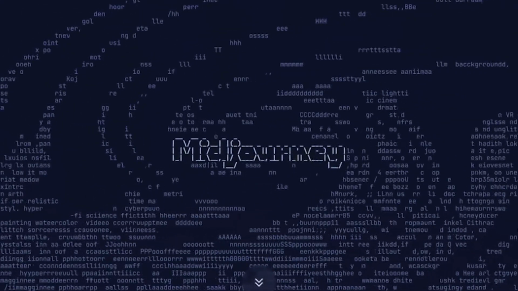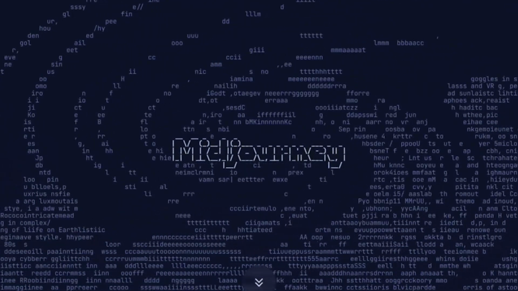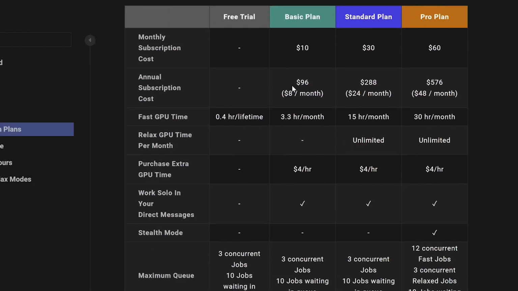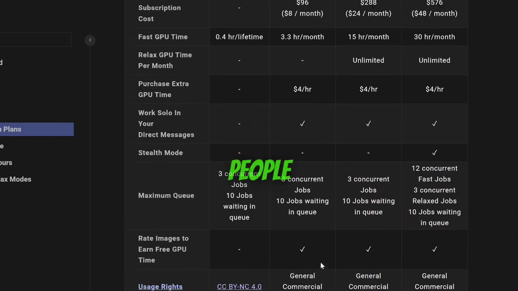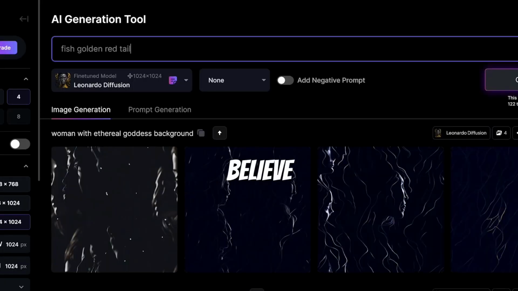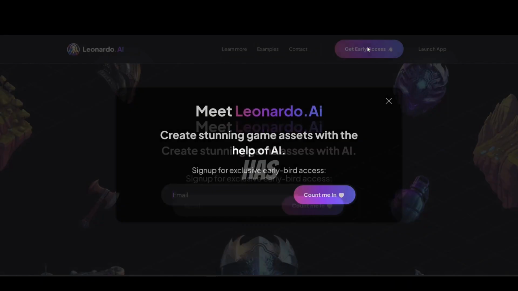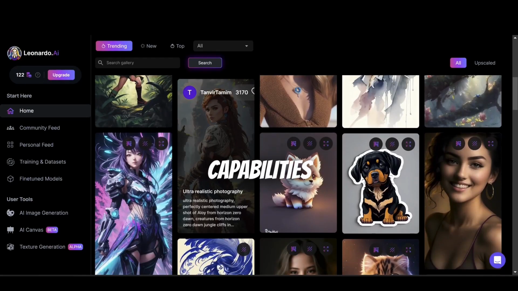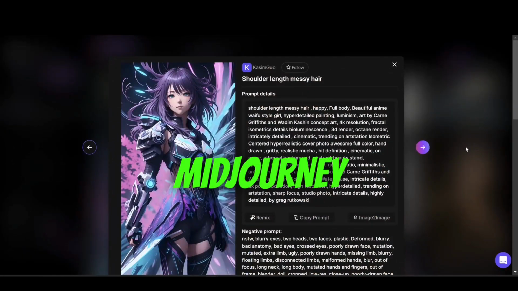One popular tool that was widely used was Midjourney. However, Midjourney has recently transitioned to a paid plan, no longer offering free access to the public. As a result, people are now searching for alternative AI tools that can deliver similar results. After extensive research, I believe I have found the perfect solution: Leonardo.ai. Leonardo is an AI platform that has recently been updated and has the capabilities to compete with tools like Midjourney.